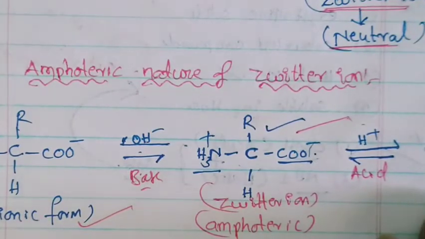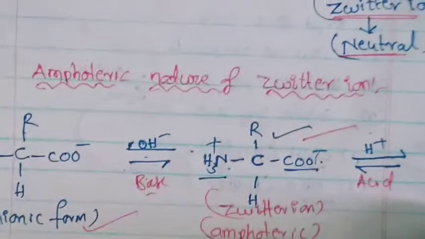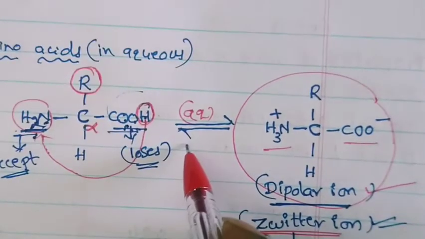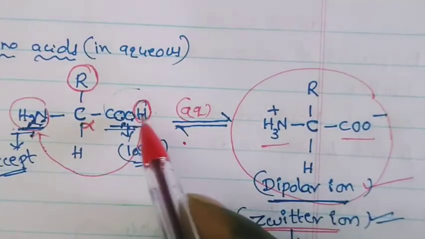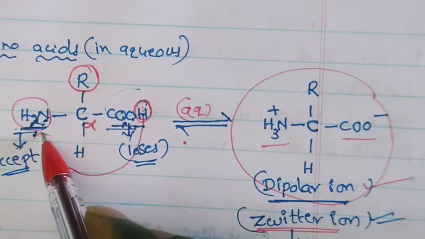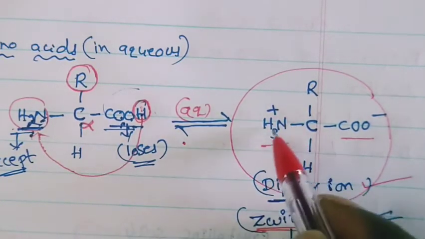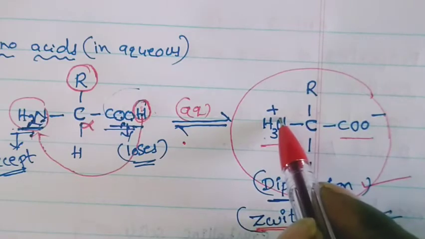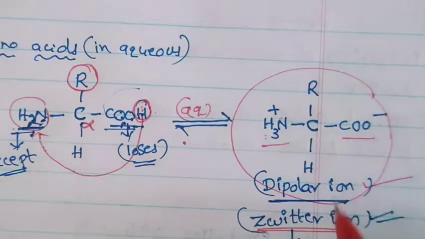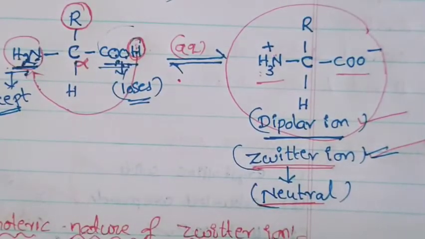So this is about the Zwitter ion. Do you understand the Zwitter ion? When amino acids are dissolved in water, the carboxylic acid gives protons to the amine, the NH2 group, and it becomes the NH3 plus ion. So it has a negative and a positive ion. That is called a dipolar ion, a Zwitter ion.